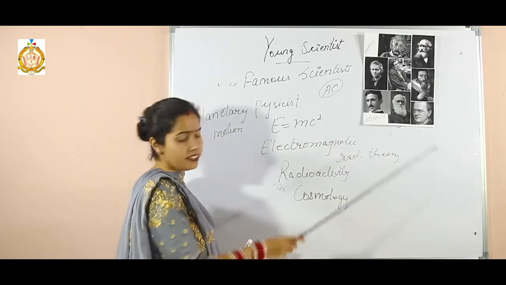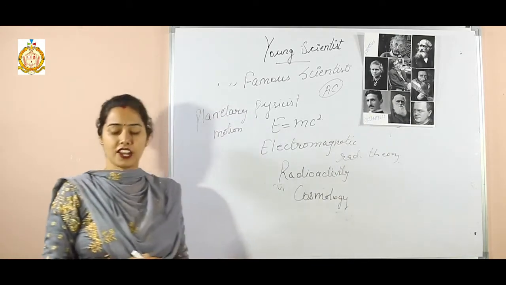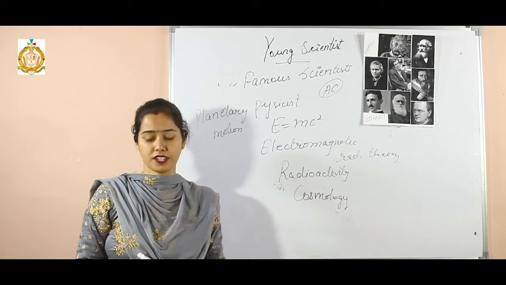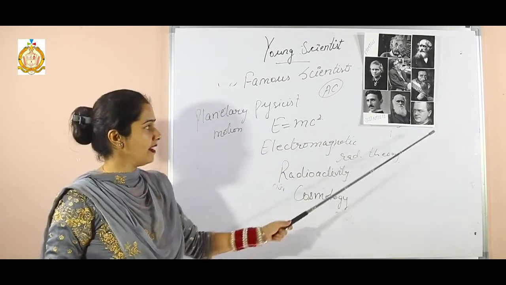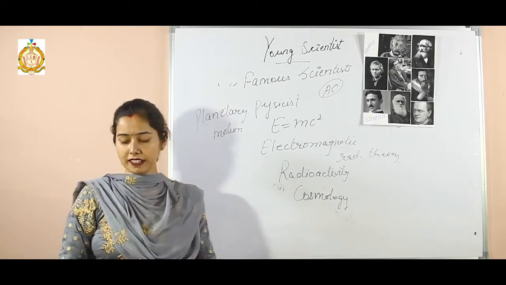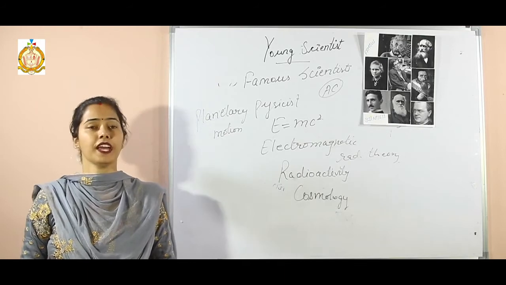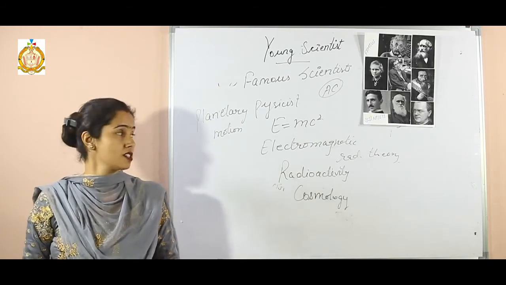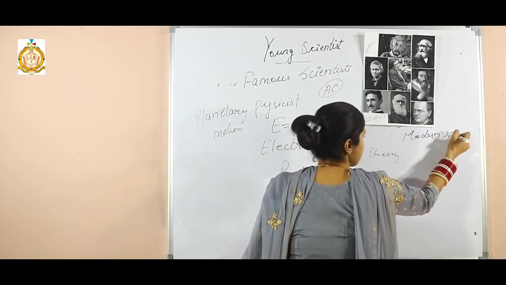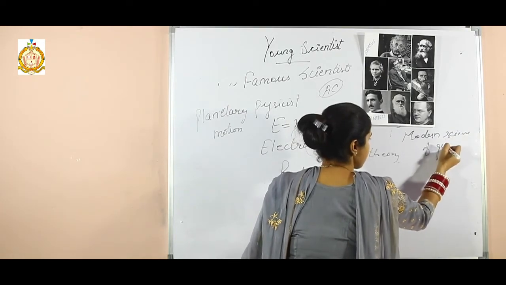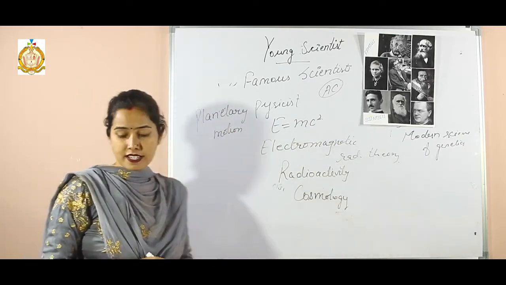Now the next one, Charles Darwin. Charles Darwin was an English naturalist and geologist best known for his contributions to evolutionary theory. So he gave evolutionary theory. And the last one is Gregor Mendel. Gregor Mendel was a German-speaking Silesian scientist and Augustinian friar who gained fame as a founder of the modern science of genetics. So he is the father of the modern science of genetics. So this is all about your chapter Famous Scientists.